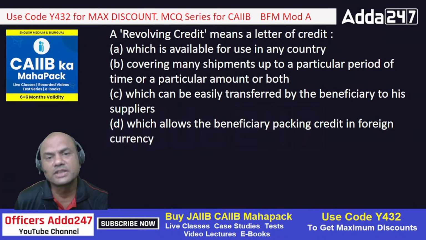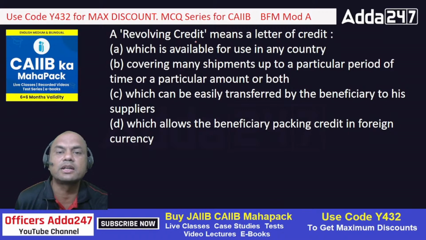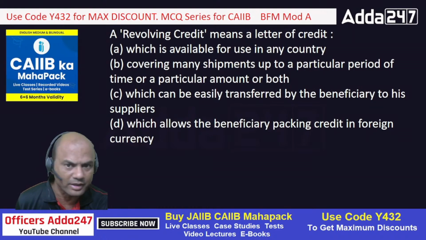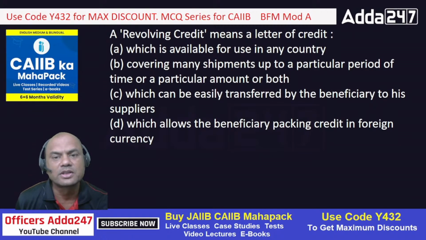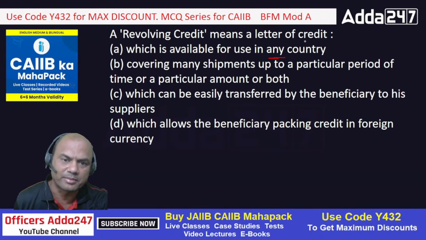Revolving credit means what? 6 months, 400 chairs, I'll say 2400 chairs, isn't it? So 2400 chairs are to be supplied in 6 months, each month 400. So in each month that LC amount will get reduced by 400 chairs. This LC goods will get reduced by 400 chairs. Similarly, that amount will also get reduced. So revolving credit means which is available for use in any country. Any country is not the logic here. Wherever this applicant and beneficiary stay, only in that country it is applicable. No other country it is applicable.